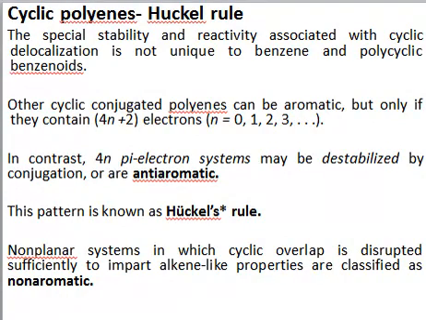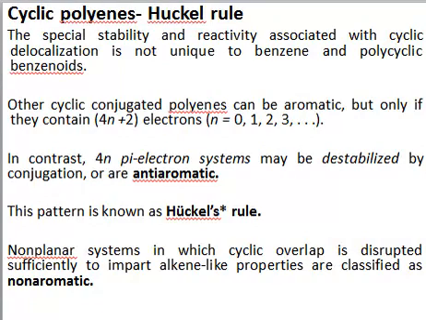So benzene and polycyclic benzenoids are all aromatic, meaning they are extraordinarily stable because of their delocalization. So what are polycyclic benzenoids? Polycyclic benzenoids means those compounds that have more than one benzene as a part of their structure, or compounds which resemble benzene, just like pyridine. So benzenoids means compounds which resemble benzene. Benzene and polycyclic benzenoids all have extraordinary stability because of the delocalization of pi electrons.